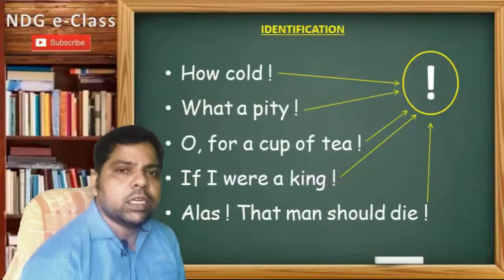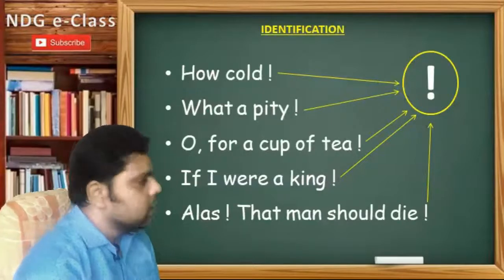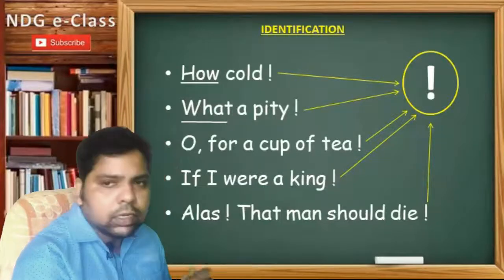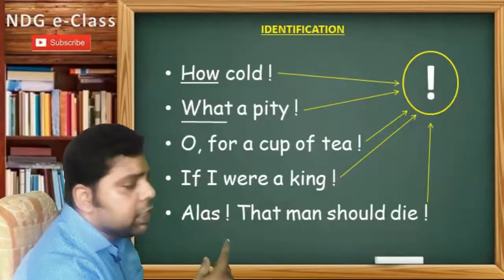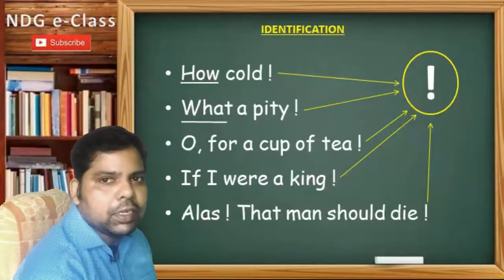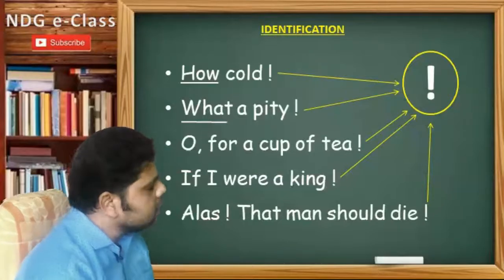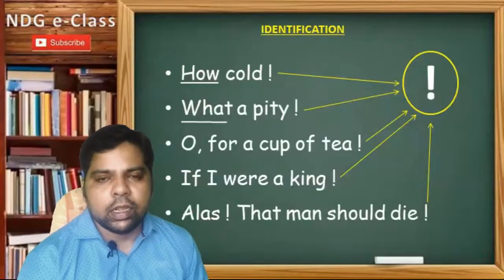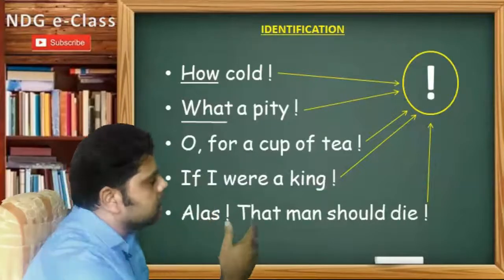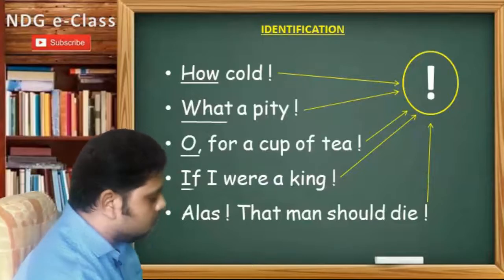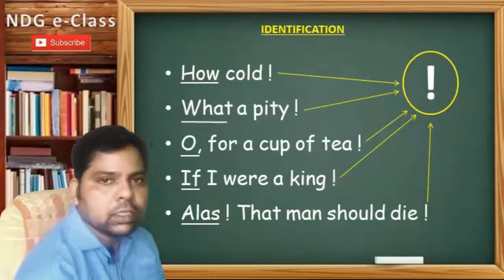Though many sentences start with an interrogative word like what or how, you can differentiate them through this identification mark, the exclamatory mark. So you can easily identify an exclamatory sentence. And notice here, every sentence starts with different words like how, what, oh, if, alas.